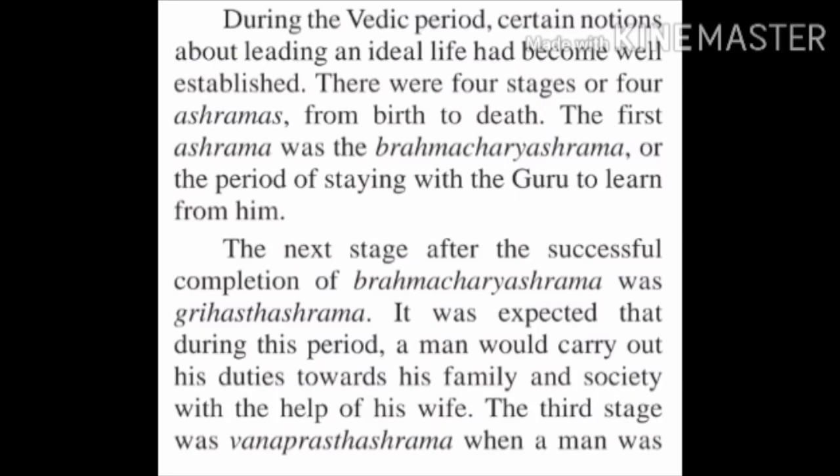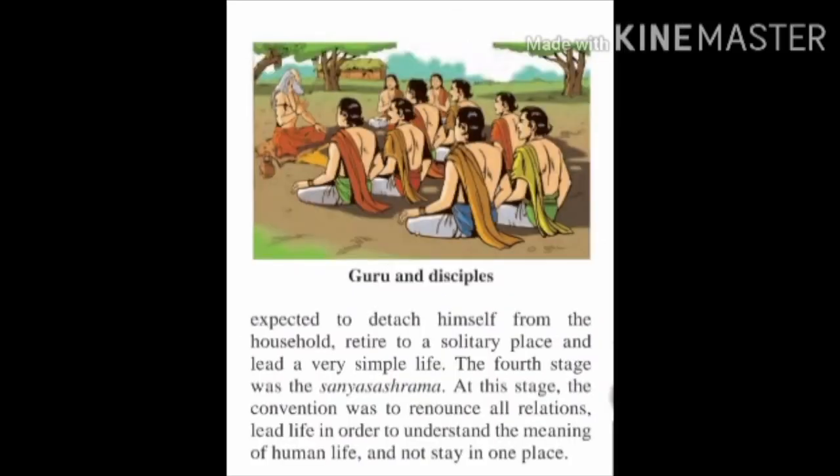The third stage was Vanaprastha ashrama, when a man was expected to detach himself from the household, retire to a solitary place, and lead a very simple life. The fourth stage was the Sannyasa ashrama. At this stage, the convention was to renounce all and lead life in order to understand the meaning of human life, and not to stay in one place.